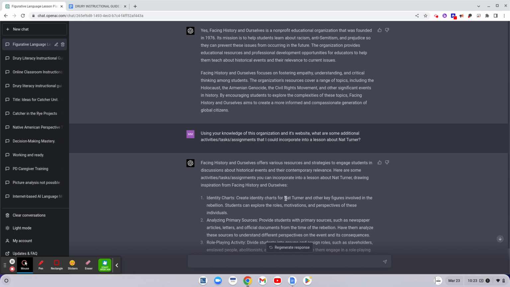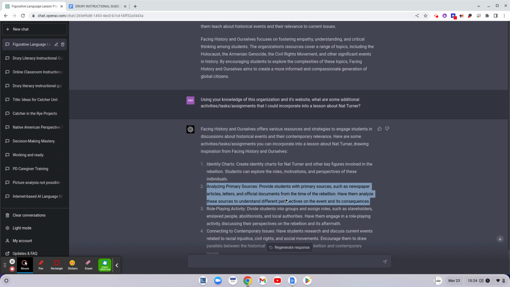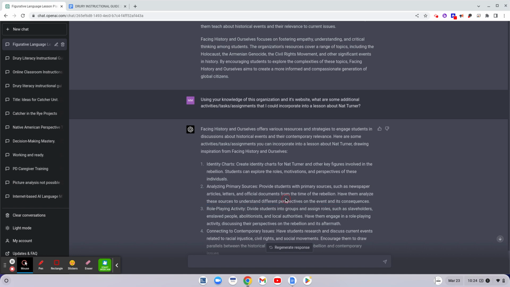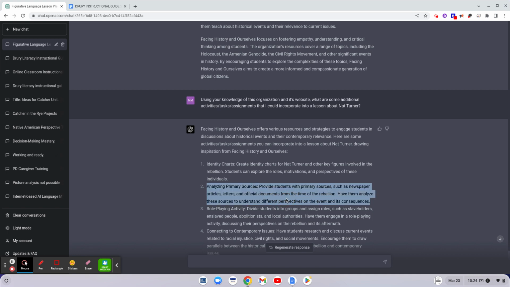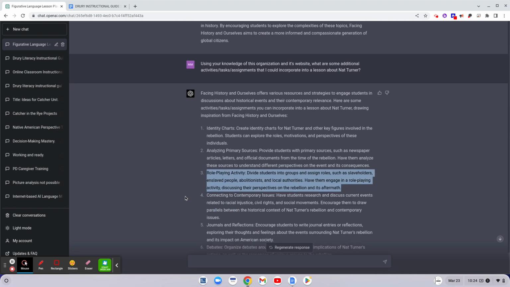Identity charts, Facing History and Ourselves loves identity charts. So it fit perfectly. Analyzing primary sources, nothing new, but newspaper articles, letters. I'm sure if I asked ChatGPT to give me some specific primary sources, it might be able to do that. And then it came up with this role-playing activity. Again, often a solid strategy.